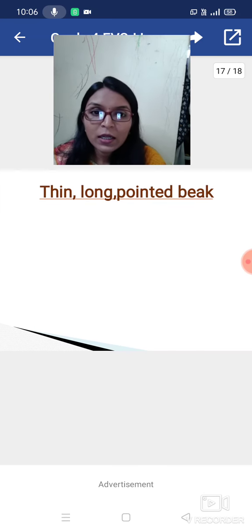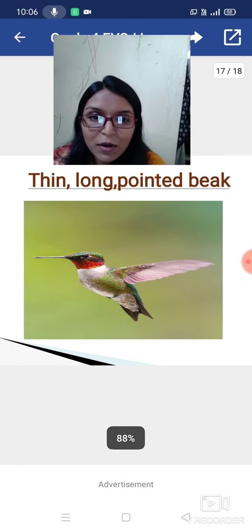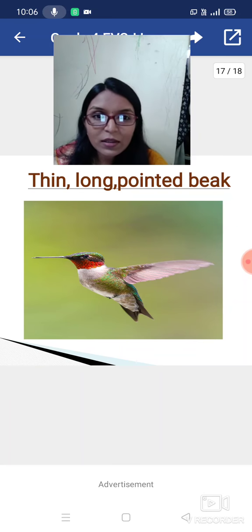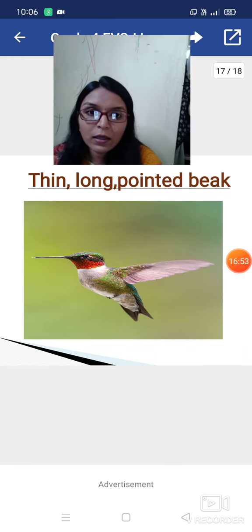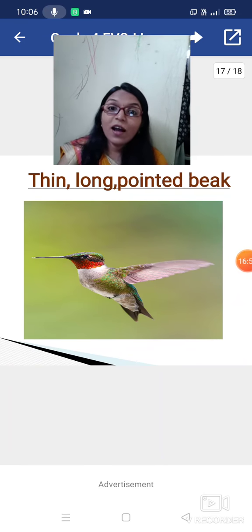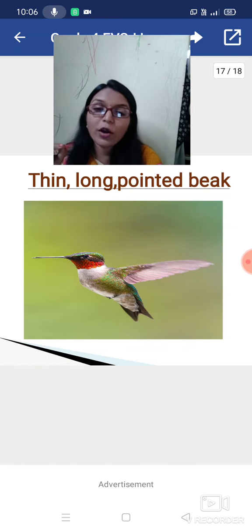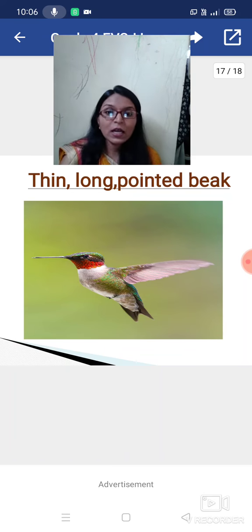Now next, which bird, which picture is there? Anyone can guess? It is the hummingbird. It has a very thin, but long and pointed beak. With the help of this, the hummingbird can collect the nectar from the flower.